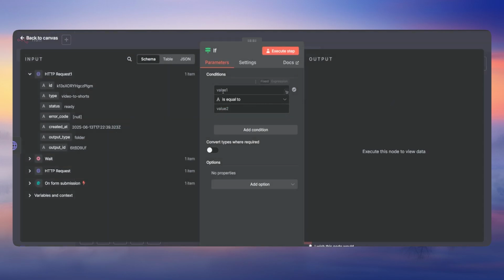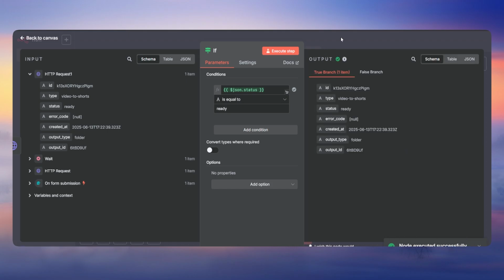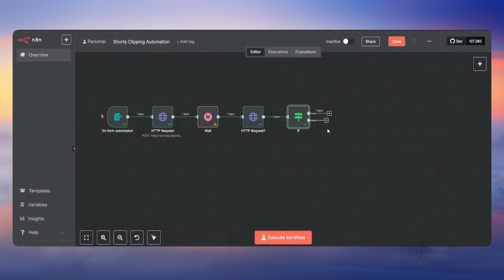So this is going to be the status. If the status is equal to ready, then let's go and execute the step first. So the status is saying ready, that means the video is already analyzed. If the status says false, that means it's still processing, we will connect this node to this wait node. Then this is going to go back to this node, wait for some time, and then send another request for the check, and then once it's ready, it is going to give us the true statement here.